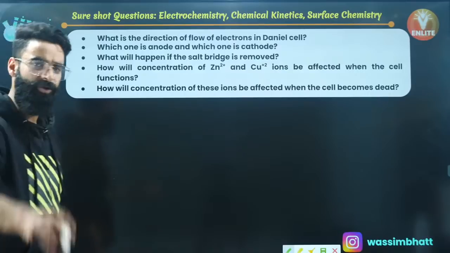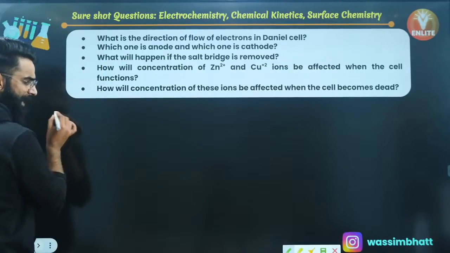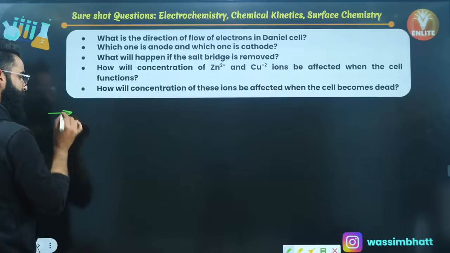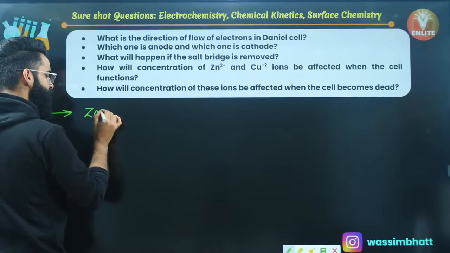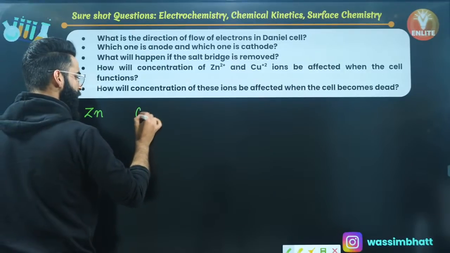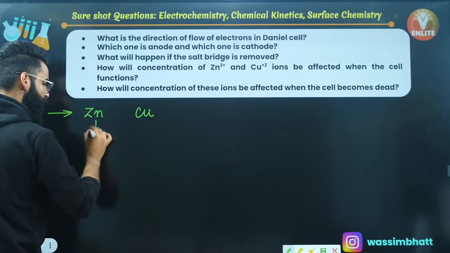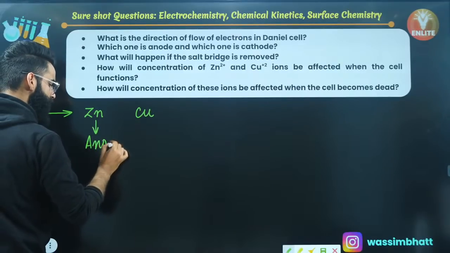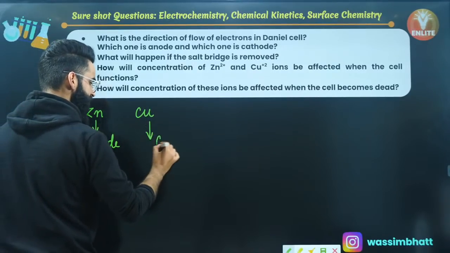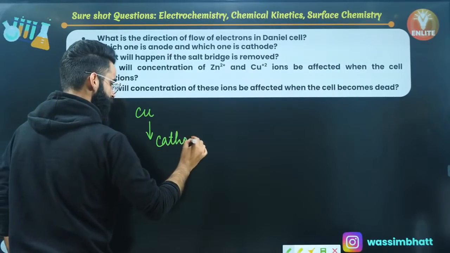Perfect. Have a look, people. First thing, in your Daniell cell, I'm sure you all must be familiar with the fact that we use 2 electrodes. One is the zinc electrode and another one is the copper electrode. The zinc electrode behaves like the anode. The copper electrode behaves like the cathode. You guys must be knowing this, right?